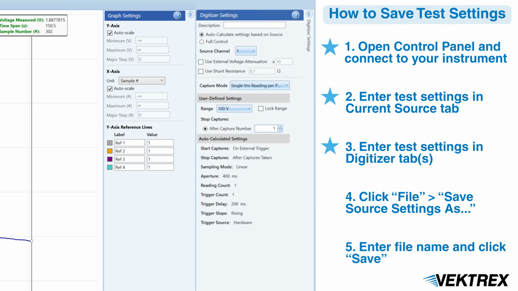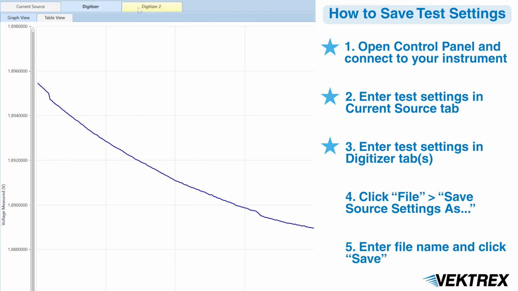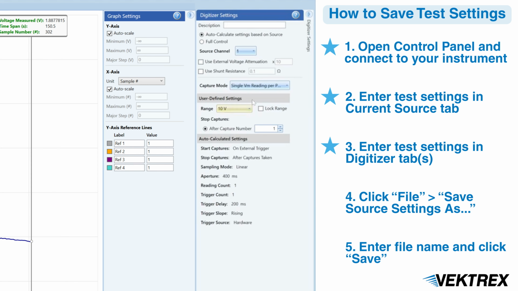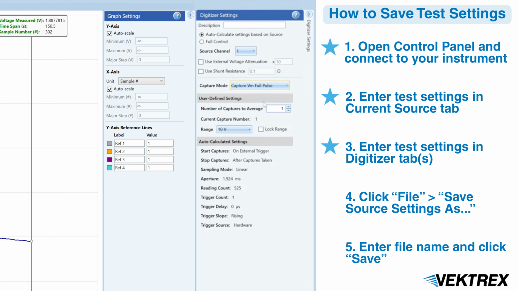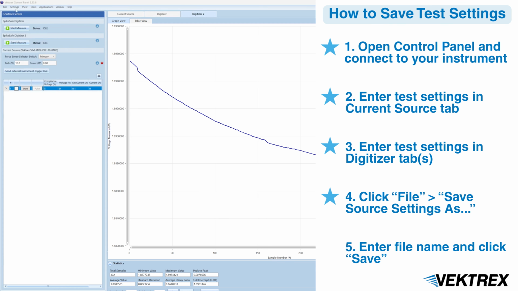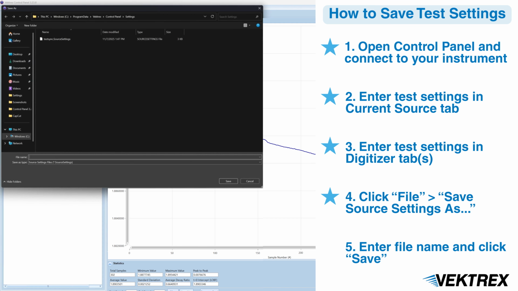When selected, your Digitizer settings will appear to the right of your screen. Enter your desired settings for each digitizer. Settings for Current Source, Digitizer and Digitizer 2 will be saved in one file. When finished, hover to File, and click Save Source Settings As. Enter your file name and click Save.